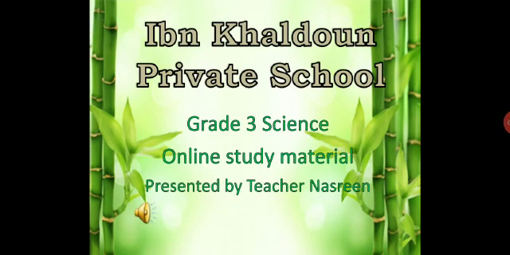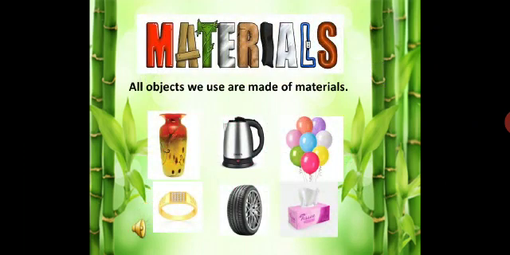Let's revise about materials, its properties, and uses. Everything around us is made of materials. Can you name some materials around you? There are different types of materials. Some are natural materials that come from living things and the earth, while some are man made materials. Different materials have different properties.